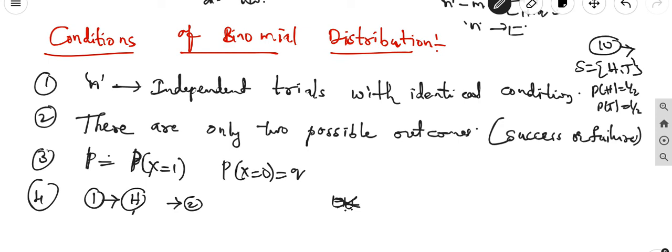But in throwing a die, tossing a coin, or the birth of a baby, either boy or girl, one trial does not affect another. These are the best examples and the main conditions of the binomial distribution.